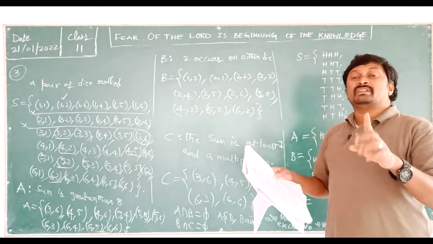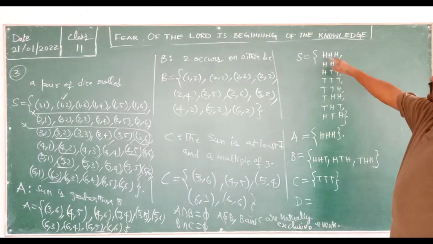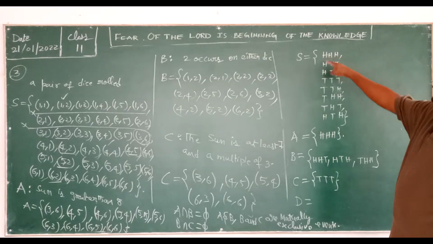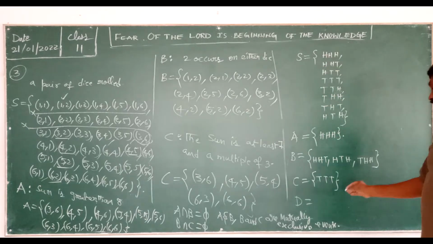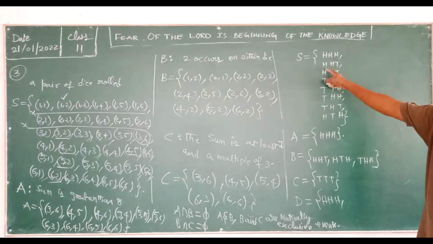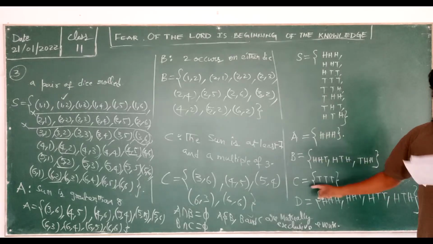On the first coin place the head will be; whatever remains we don't care. First coin place head, here 1, 2, 3, 4. 4 places with the first coin as head. So now write that: HHH, HHT, HTT, and HTH. So now A, B, C, D we found.